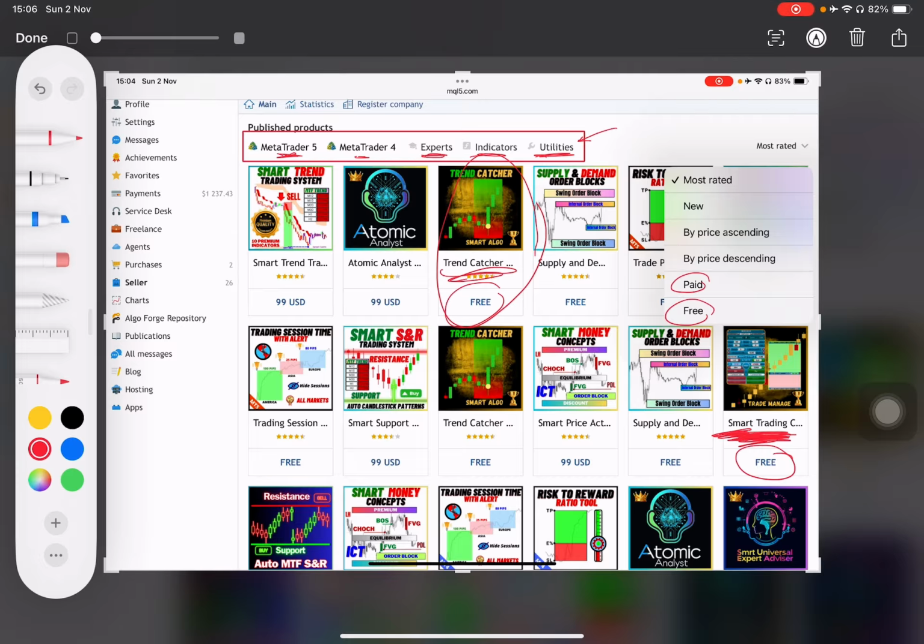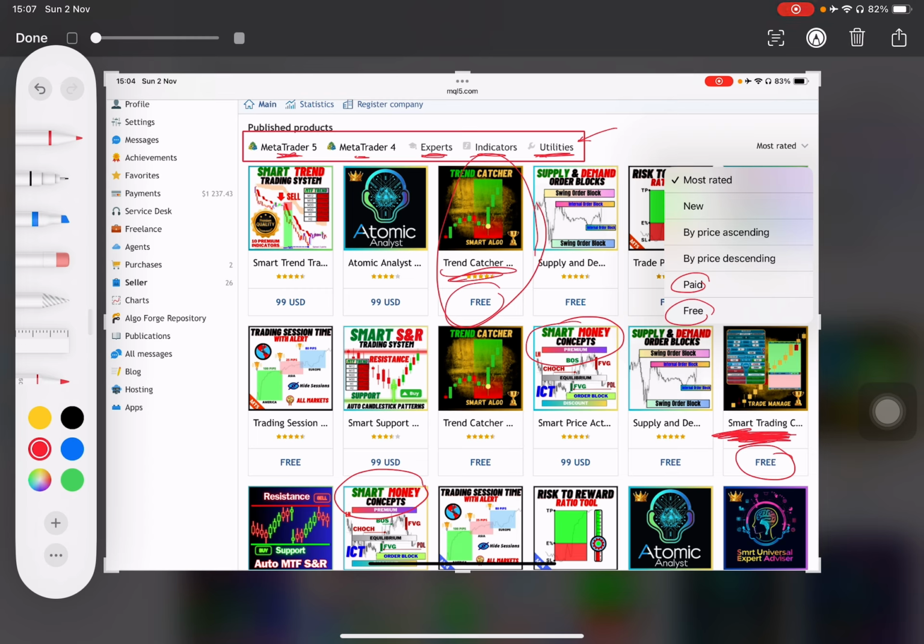If you click on indicators only, you will see indicators. And the other thing that you want to pay attention to is that the products are repeated. You're going to see that the Smart Money Concept, for example, is repeated here and here. That's because it's MT4 and MT5. If you select between those, you will only see the platform that you are interested in. So I'll walk you through an example, and I'll talk to you guys about the products that I recommend, the products that you really need to have in your MT4 or MT5 in order to start learning and becoming a better trader. And that's what we're going to do here.